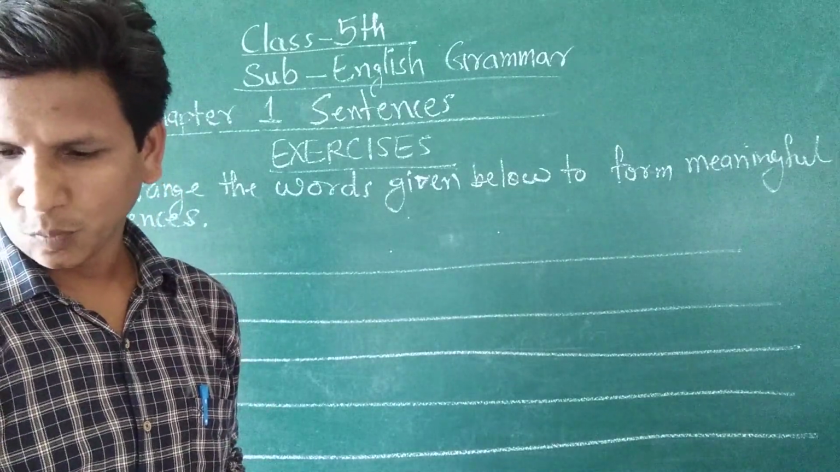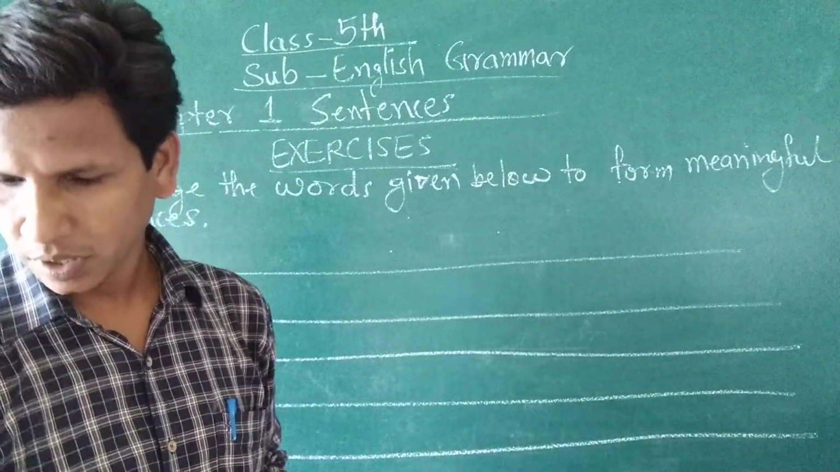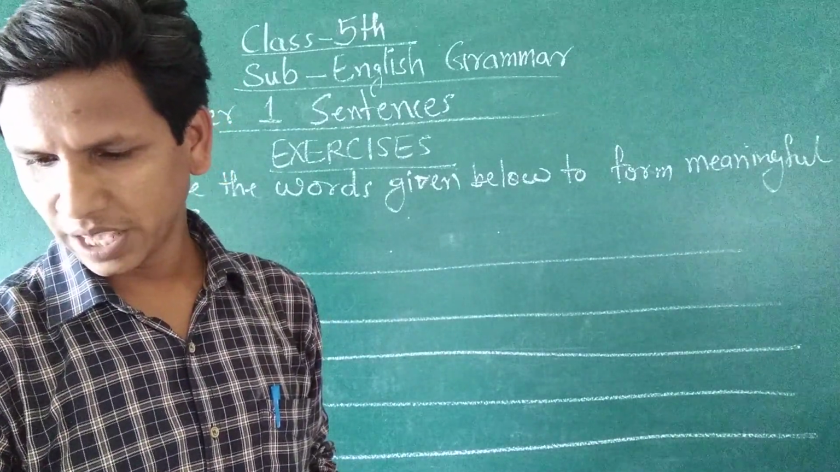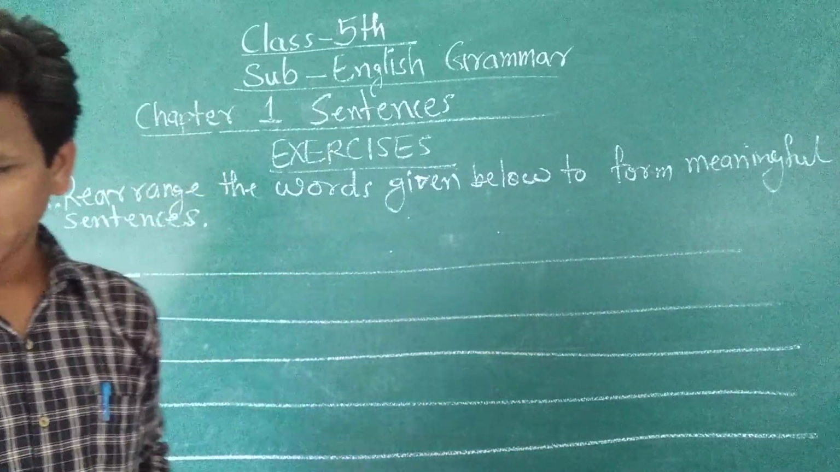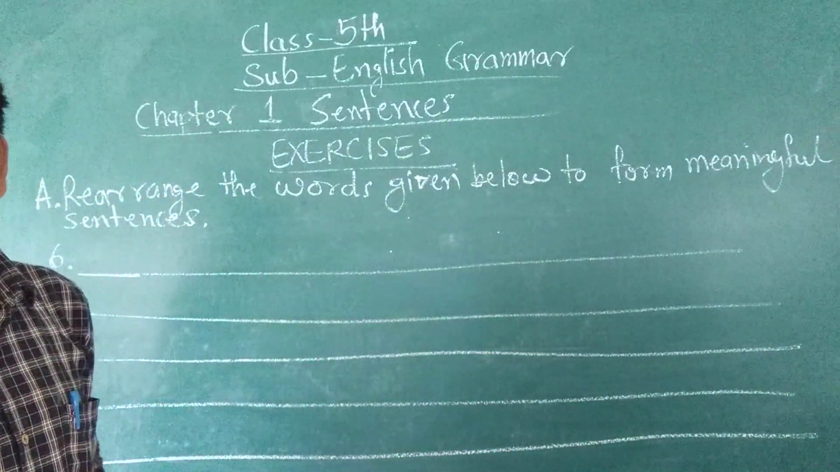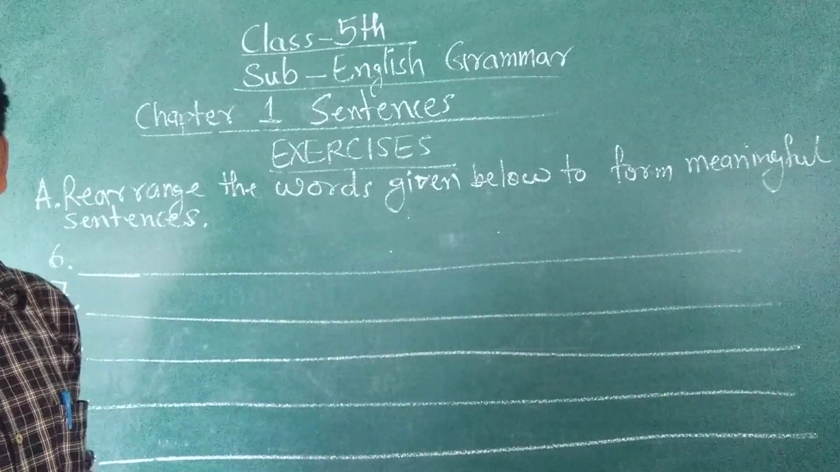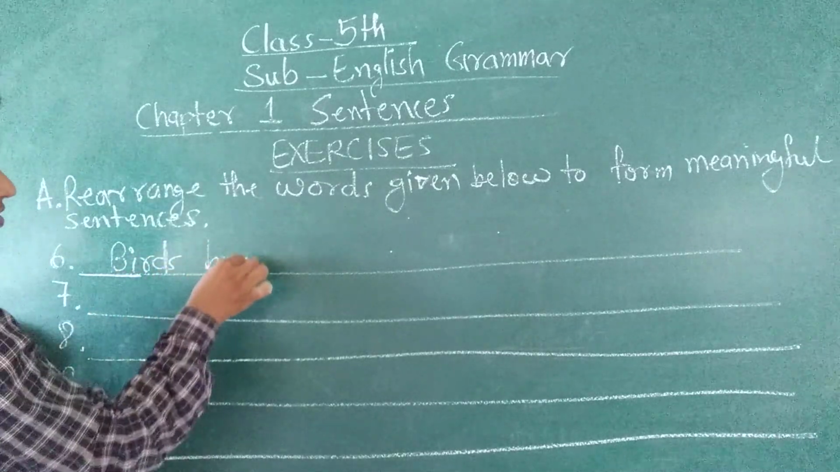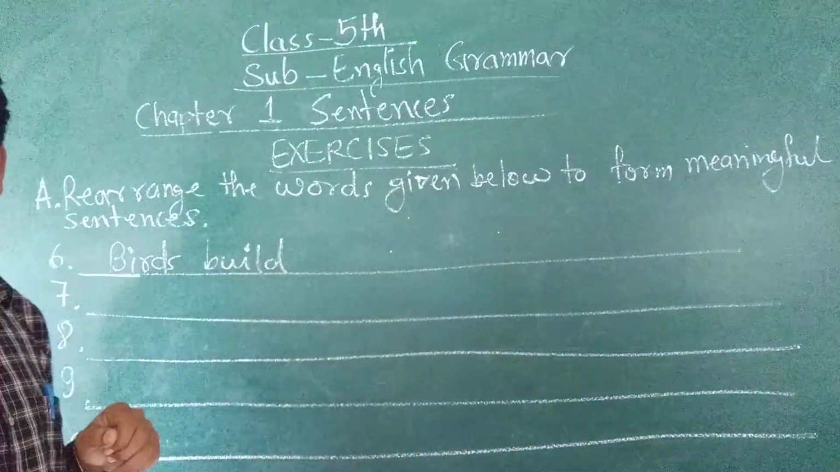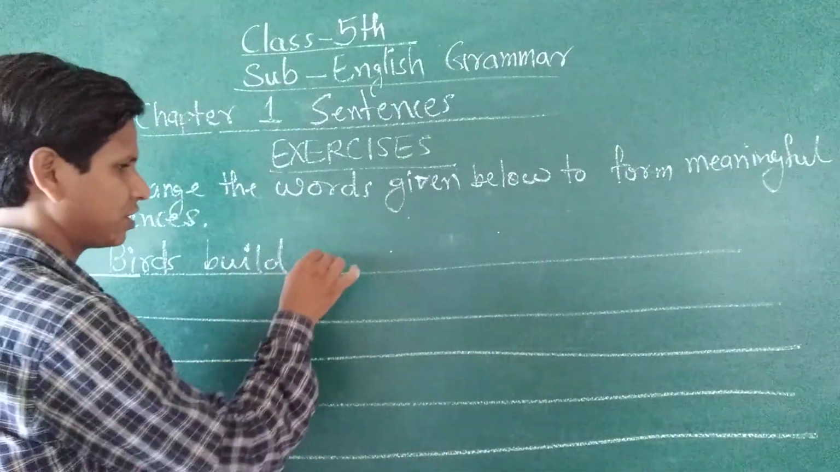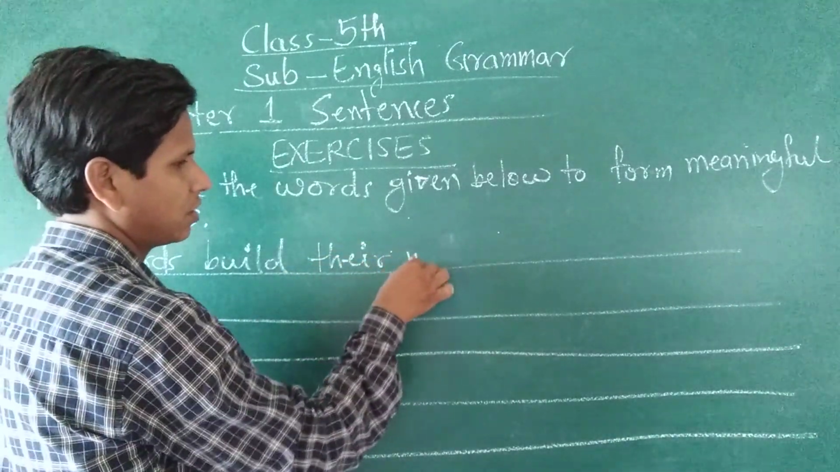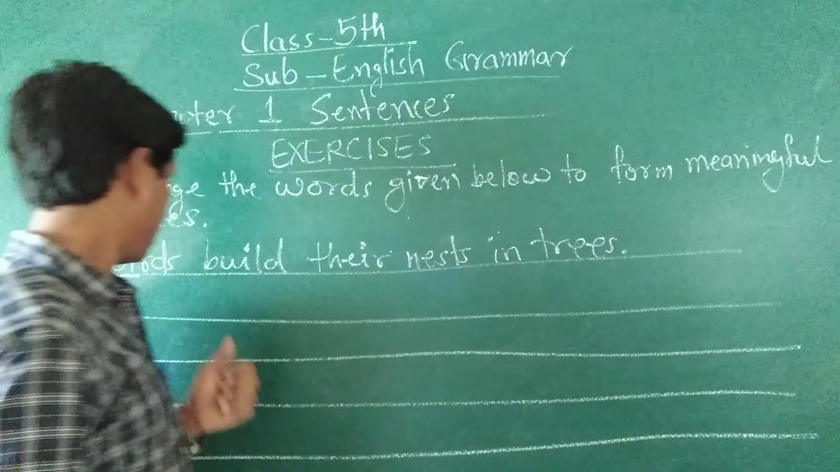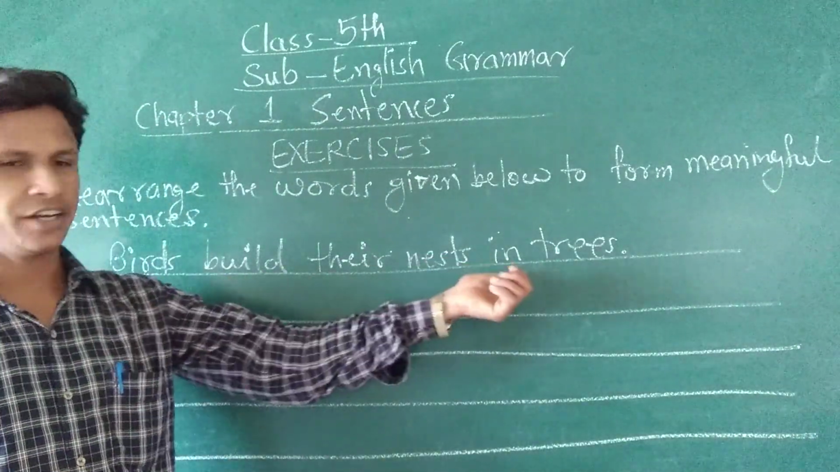Now, the sixth group of words is birds build trees nests in there. So the correct sequence will be: birds build their nests in trees. Okay, birds build their nests in trees.